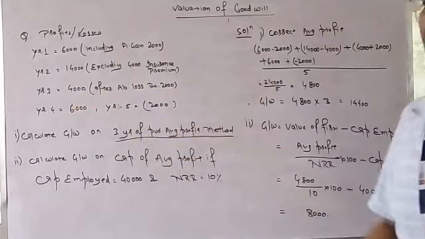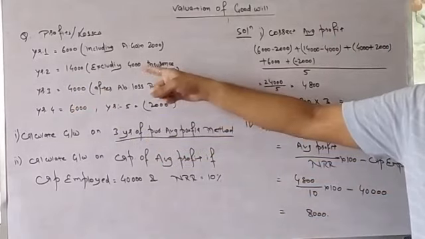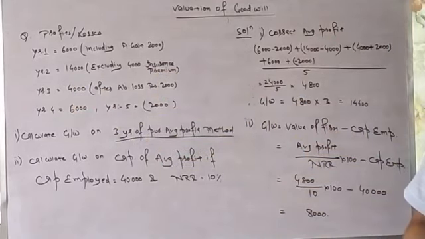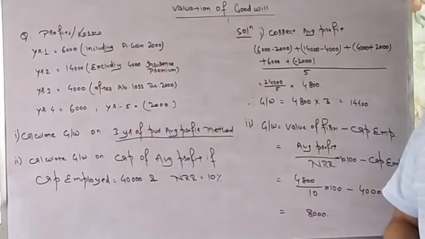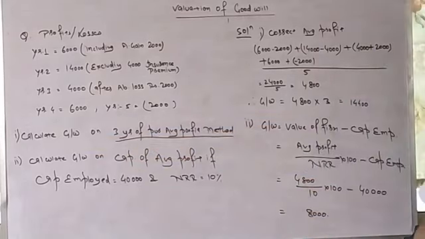Year 2, 14,000 of profit, excluding 4,000 insurance premium. Year 3, 4,000 profit after adjusting abnormal loss of 2,000. Year 4, there is 6,000 of profit, and year 5, there is 2,000 of loss.